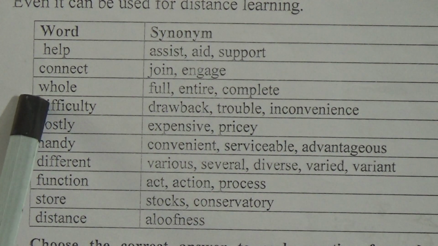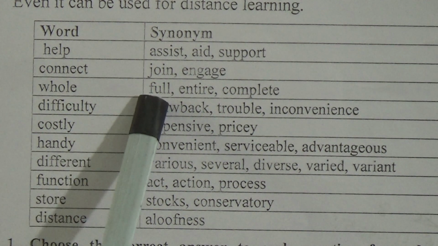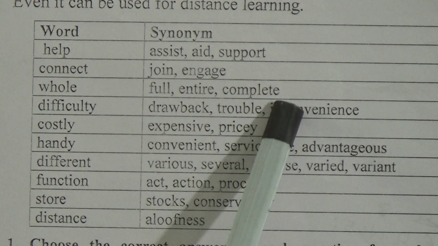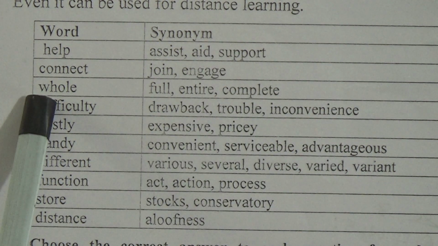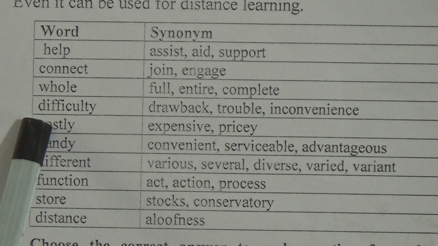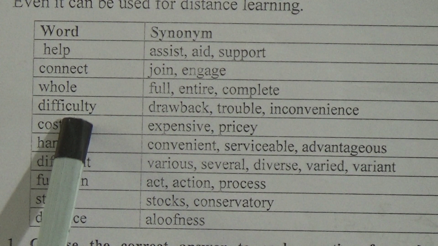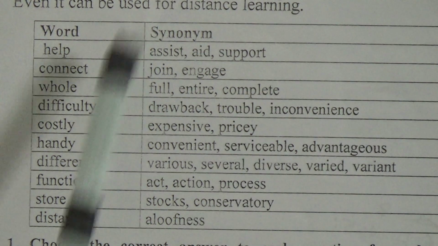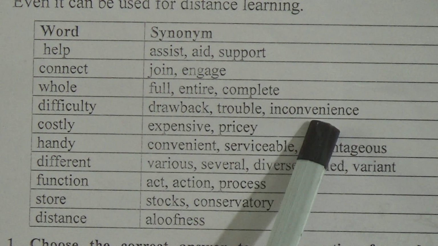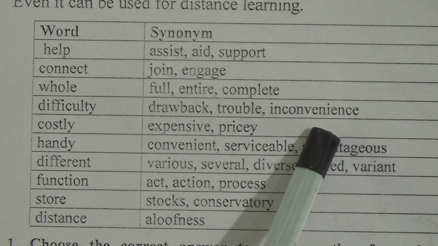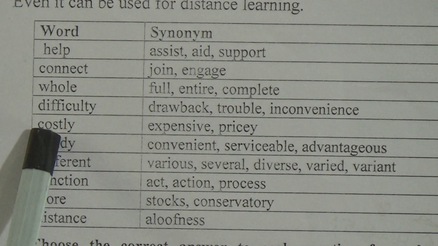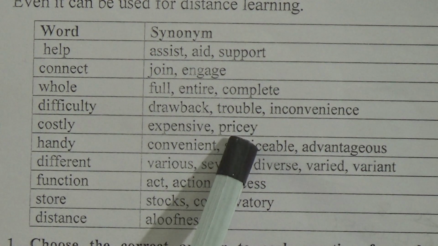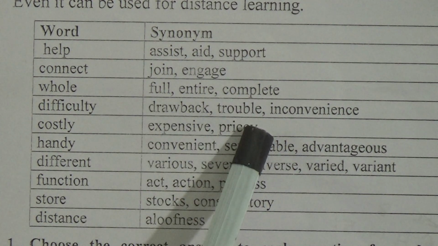Whole. What is the synonym of whole? Whole is full, like full and entire, complete. These are the synonyms of whole. Okay, and difficulty. Difficulty is a synonym of drawback, trouble, inconvenience. These are synonyms of difficulty. Okay, costly. The next word is costly. Costly is expensive and pricey.